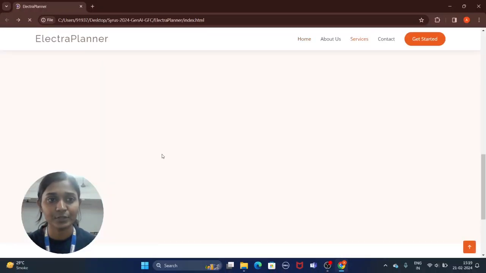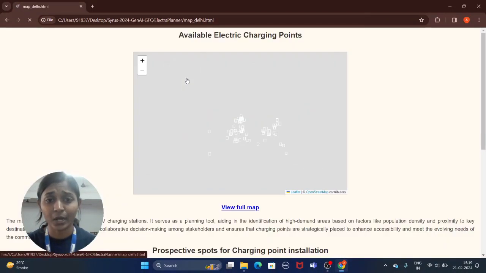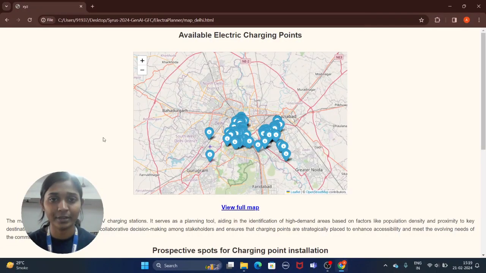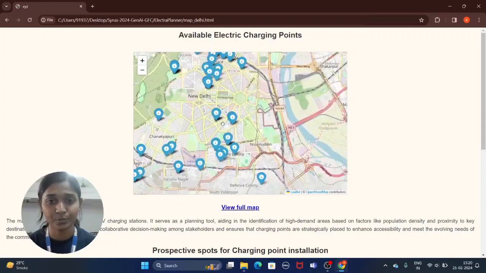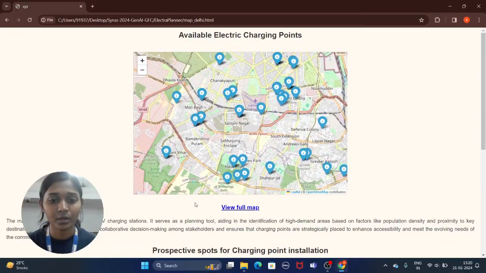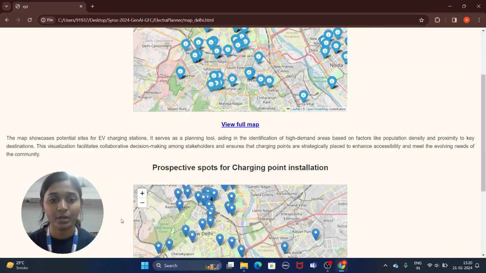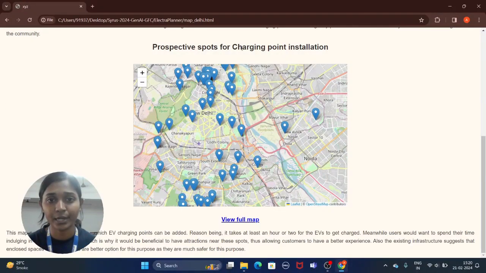Moving on to the next feature, which is the map. Now we could find the areas where the available charging points are present, and users can refer to this in order to find charging spots if they wish to. Moving on to the next map, which we have encoded, is the prospective spots for charging point installation. Now, in order to find these points, what we did was we calculated the main parameters which would be sufficient or beneficial for users if the installation is done in that place.